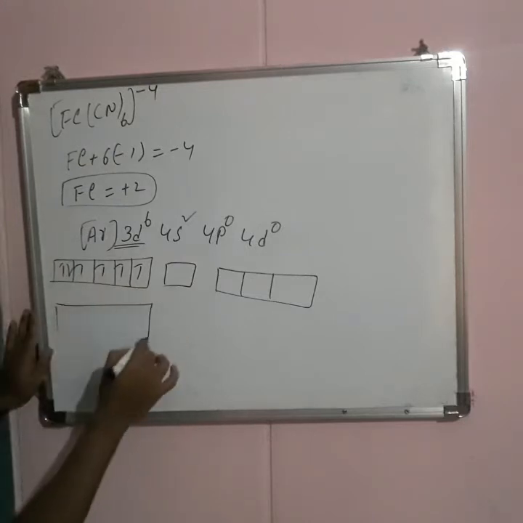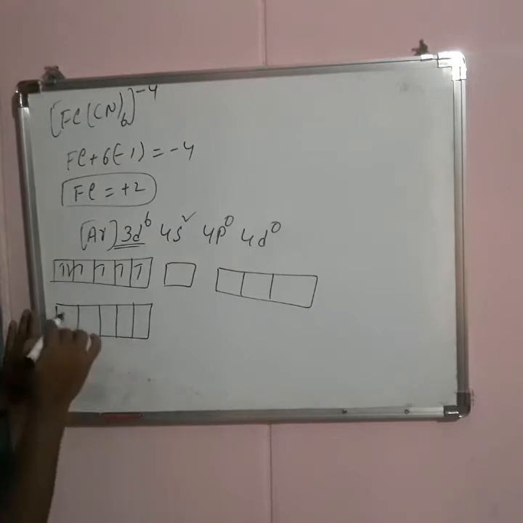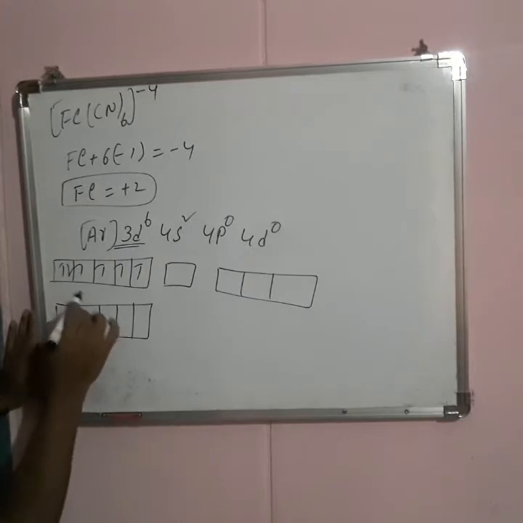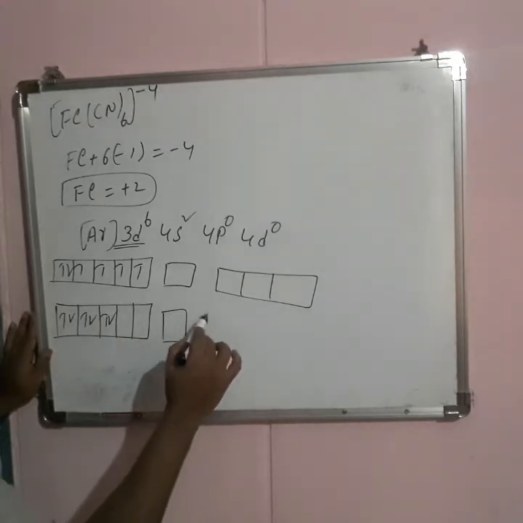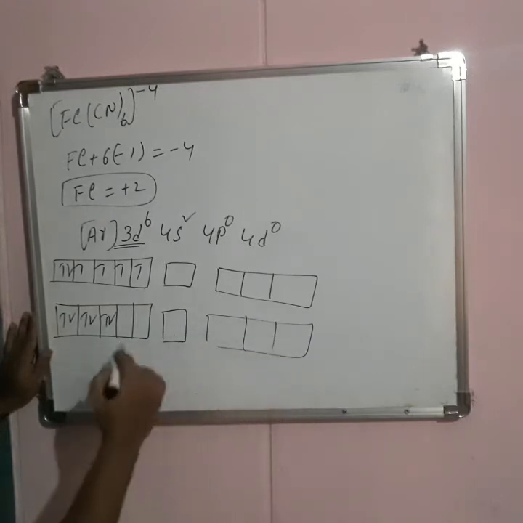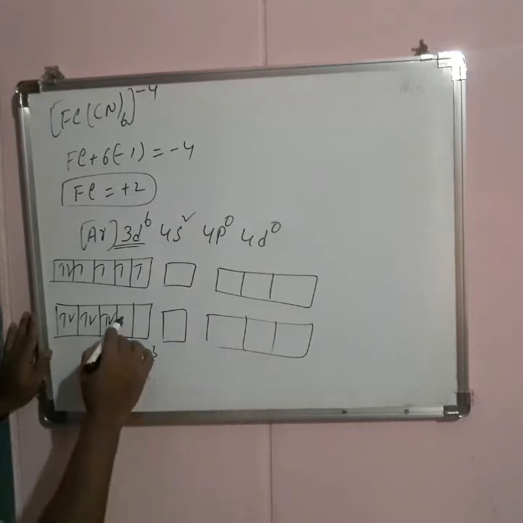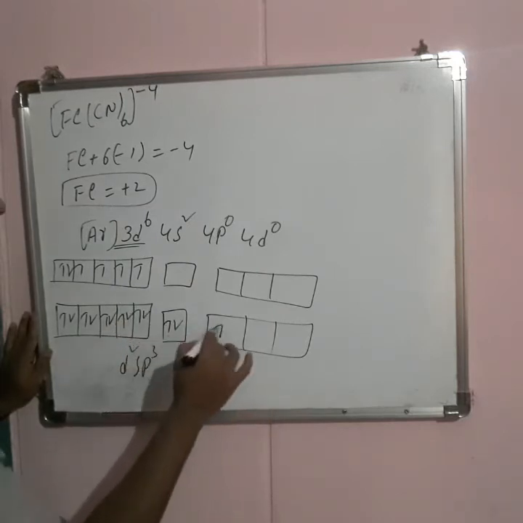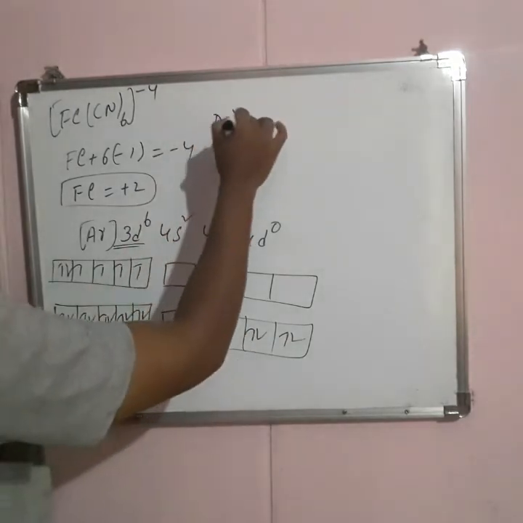So here 2 vacant d orbitals are available. These 2 d orbitals, 1 s orbital and 3 p orbitals intermix and form d2sp3. And here 6 ligands donate pairs of electrons to the 6 d2sp3 hybrid orbitals, so the bond is formed. All are paired electrons, so it is treated as a diamagnetic character.